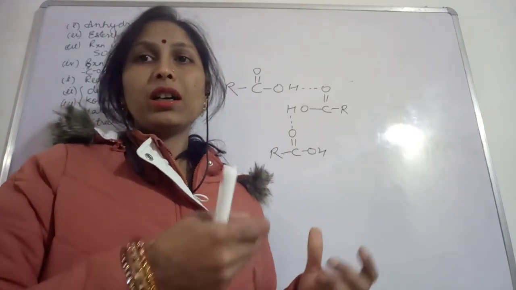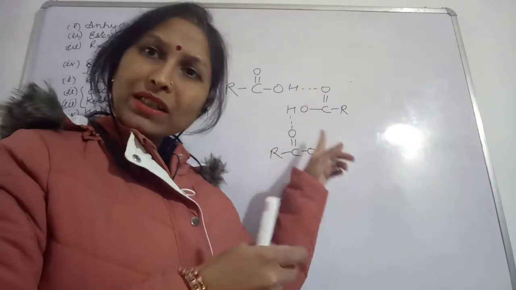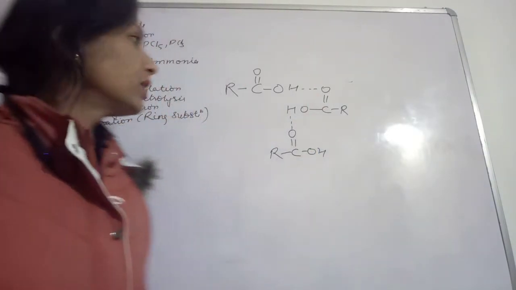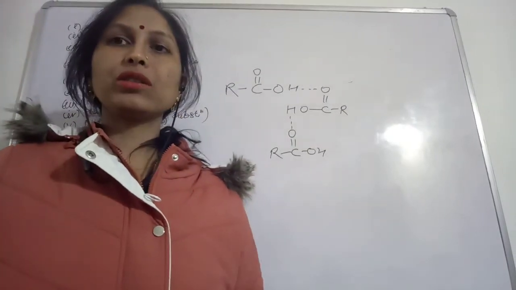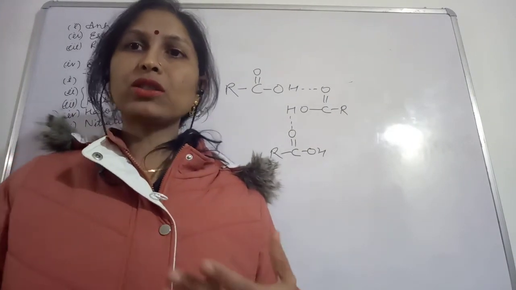So this hydrogen bond will be present in the vapor phase also. This was one physical property, and now let's talk about solubility.